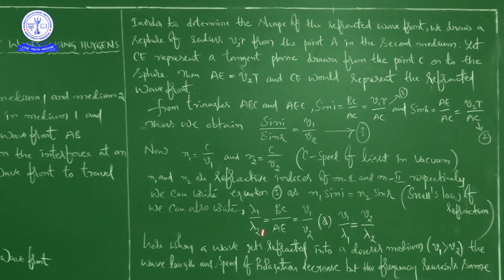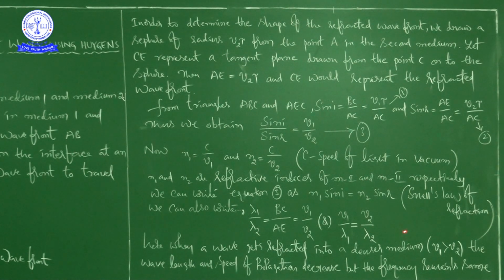Afterwards, from the picture, you can write lambda 1 by lambda 2 is equal. From the picture means from the concept. Okay, lambda 1 by lambda 2 is equal to BC by AE, that is equal to V1 by V2. Finally, you can write the relation between speed of light in two media, that is optically rarer medium and optically denser medium, that is V1 by lambda 1 is equal to V2 by lambda 2.